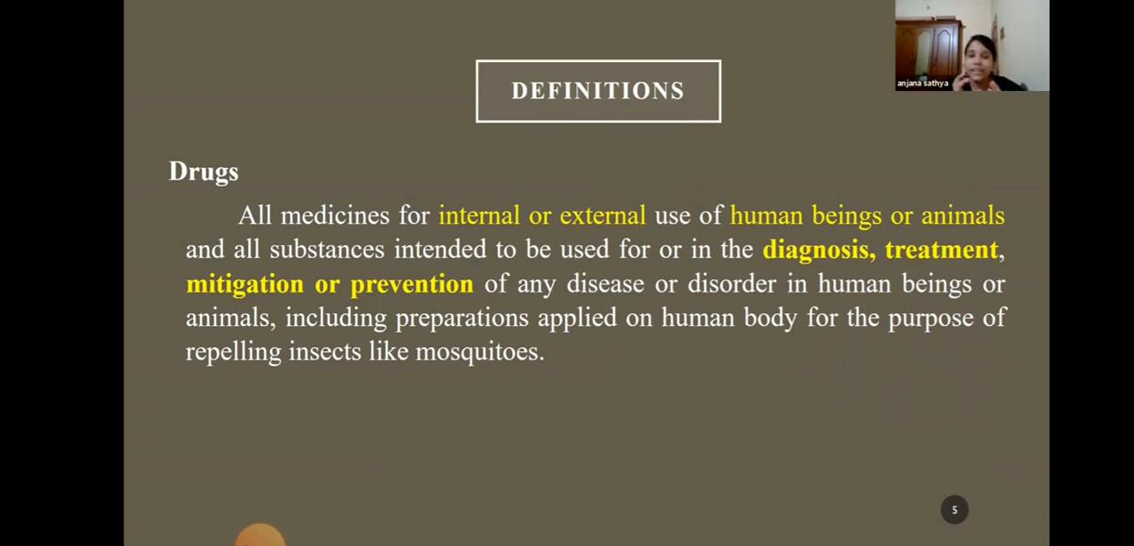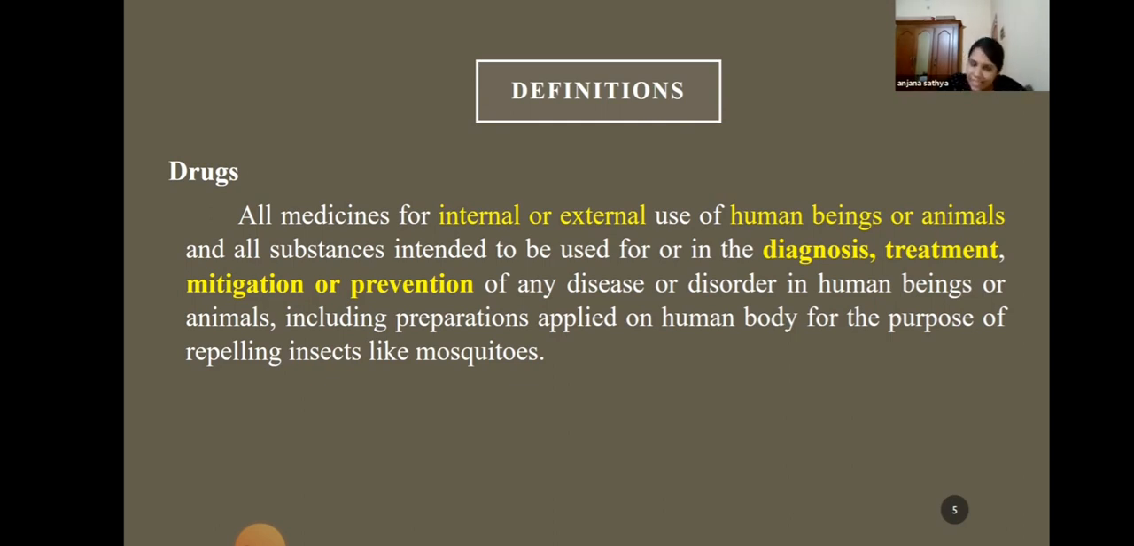Next, we will look at certain definitions that are explained in the Act. So, what is a drug? When you hear the word drug, what all is included in the term drug? All the medicines which are used for internal as well as external purposes, applied to human beings as well as animals. So animal medicines as well as human medicines come under the provision of the term drug.